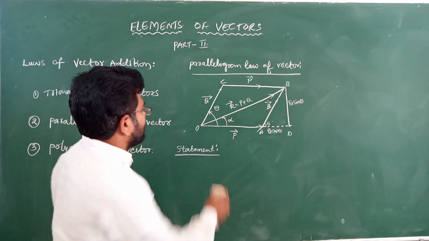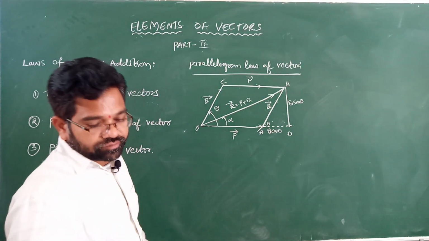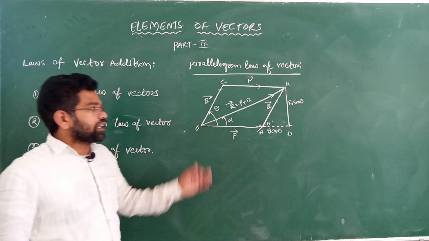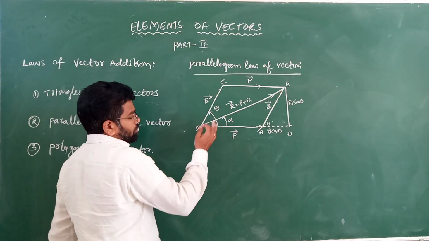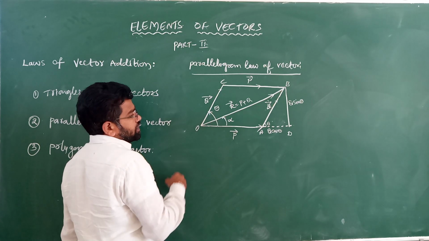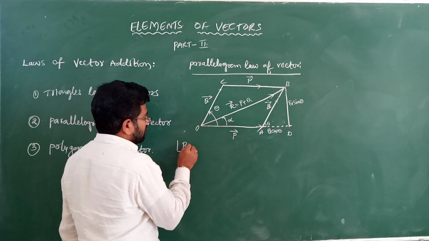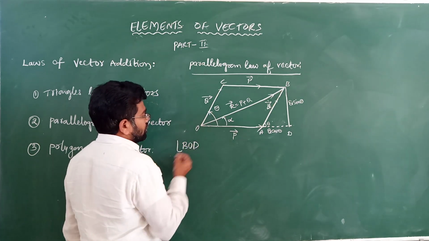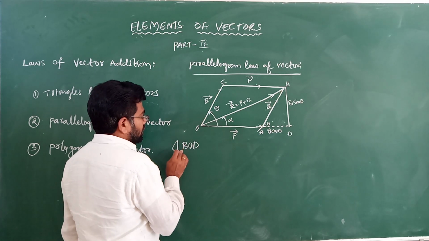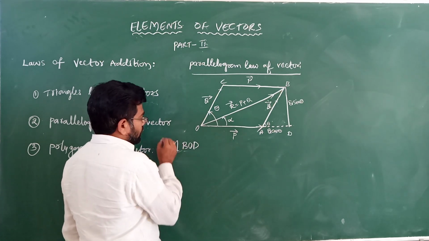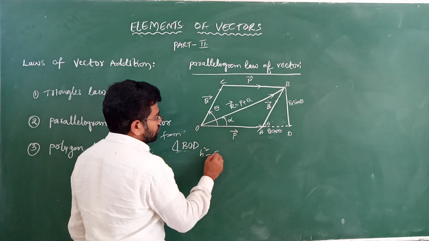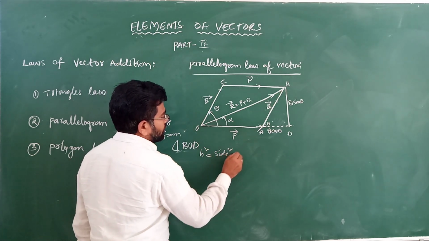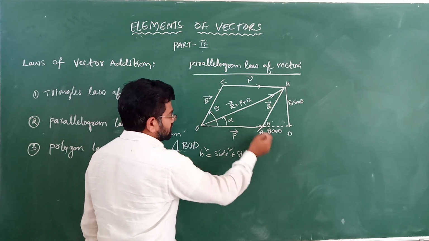From right angle triangle, Pythagoras said hypotenuse square is equal to side square plus side square. According to Pythagoras theorem, from right angle triangle BOD, hypotenuse square is equal to side square plus side square.